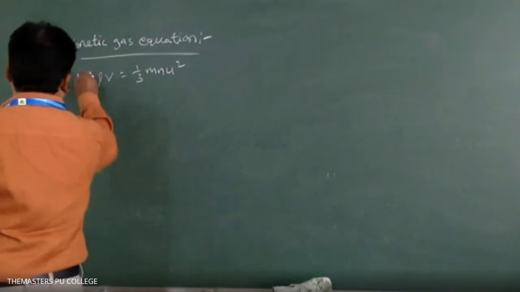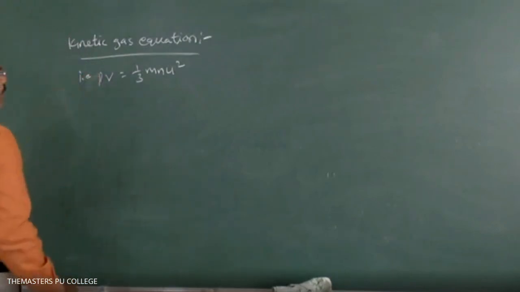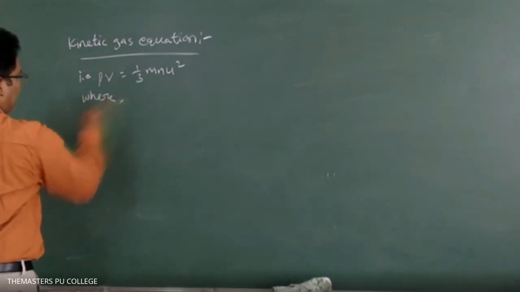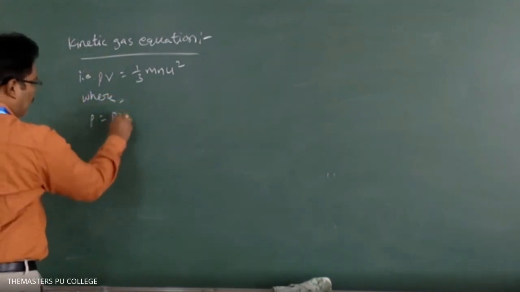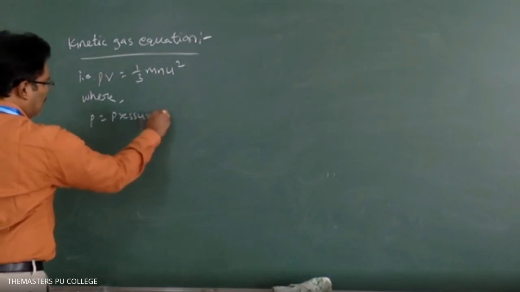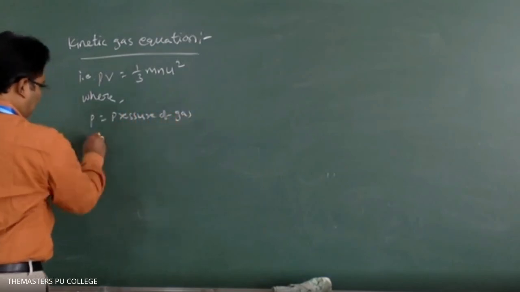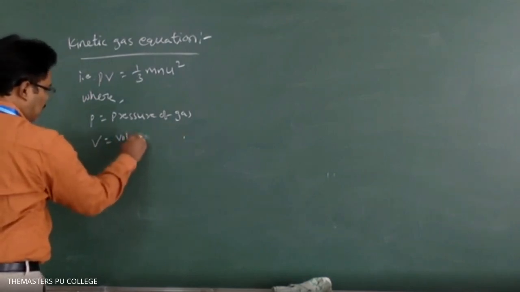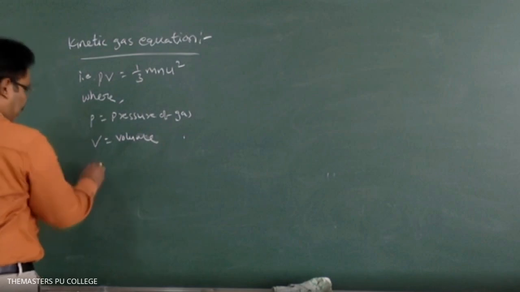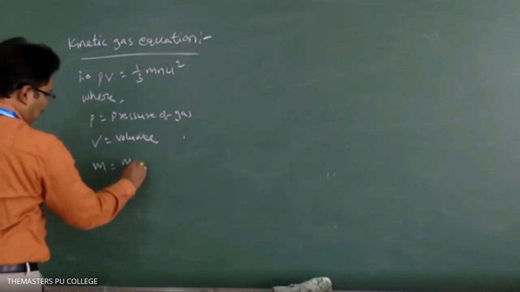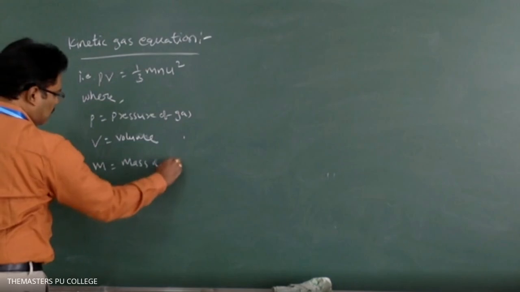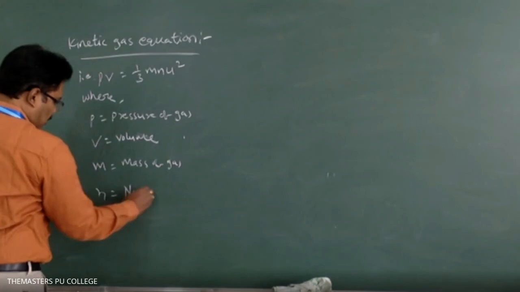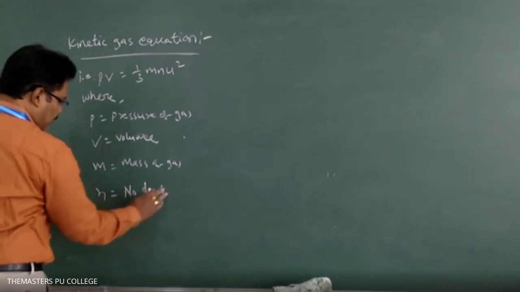So that is PV equal to 1 by 3 mNu square, where P equal to pressure of gas, V equal to volume of gas, M equal to mass of gas, and N equal to number of moles of gas.